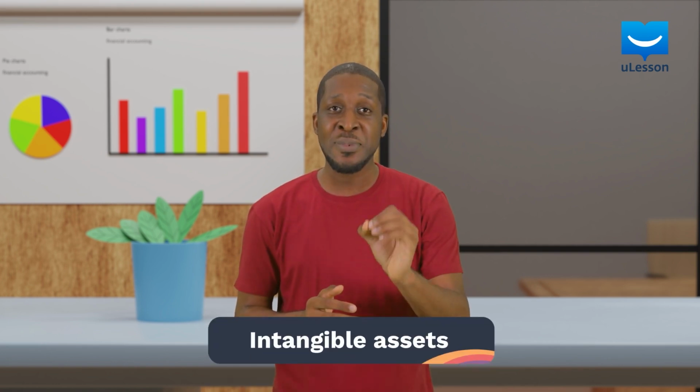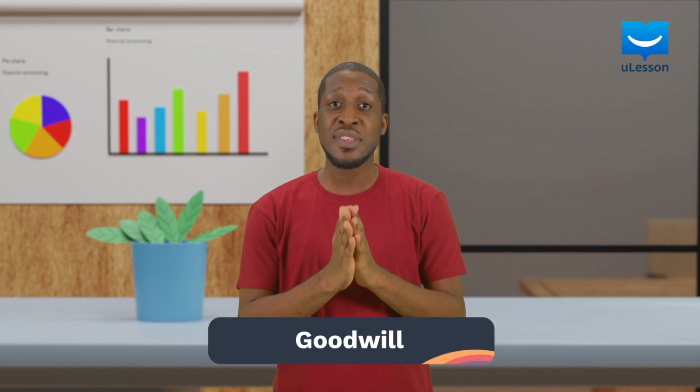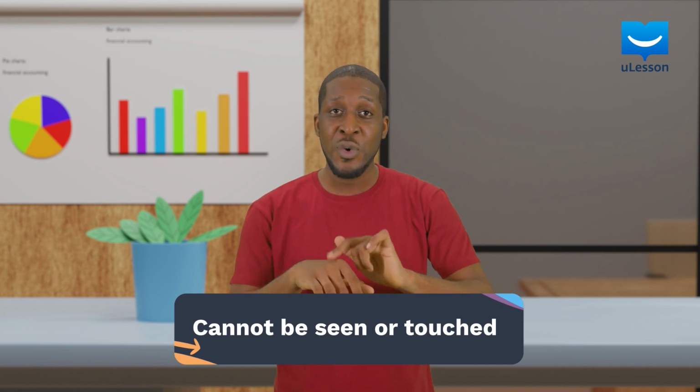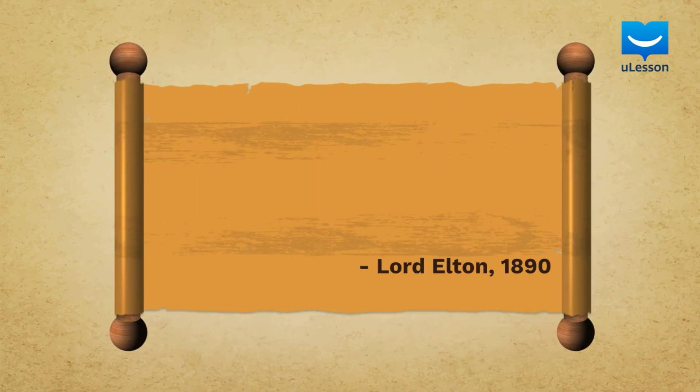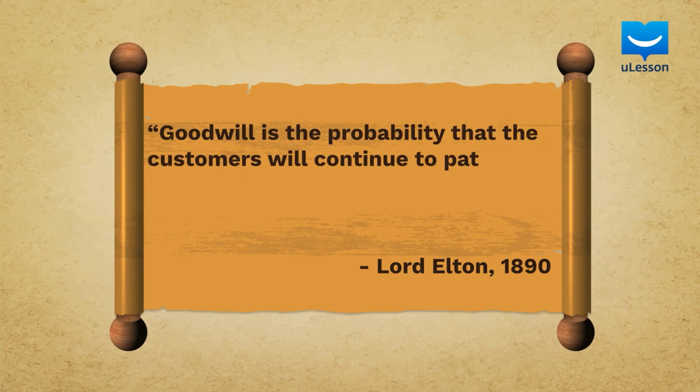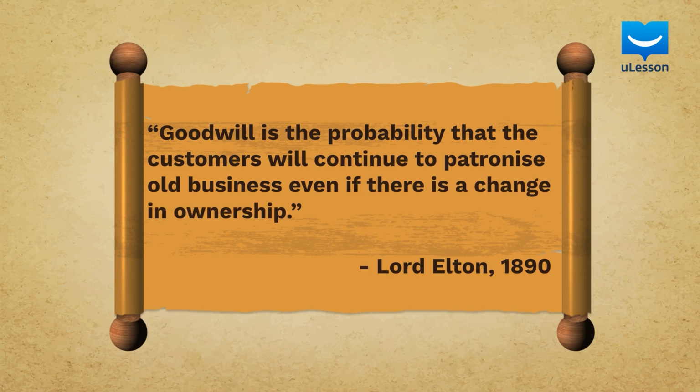These are all physical assets and are sometimes referred to as tangible assets. So what would we call the fixed assets that cannot be seen or touched? They are called intangible assets. An example of an intangible asset is Goodwill. Goodwill is an asset owned by a business that cannot be seen or touched. It was defined by Lord Elton in 1890 as the probability that customers will continue to patronize an old business even if there is a change in ownership.